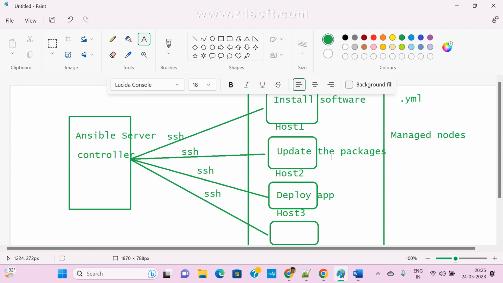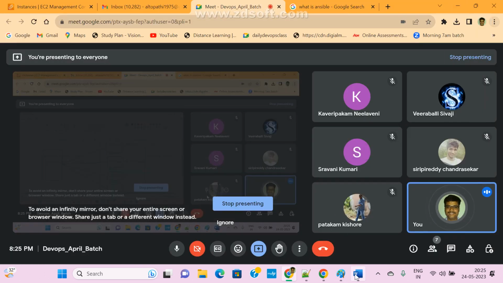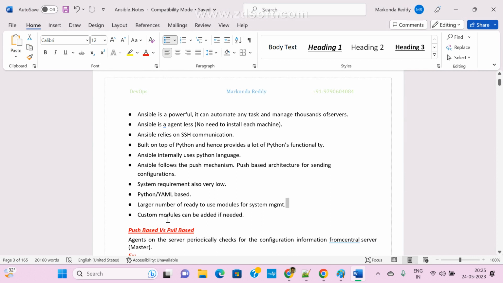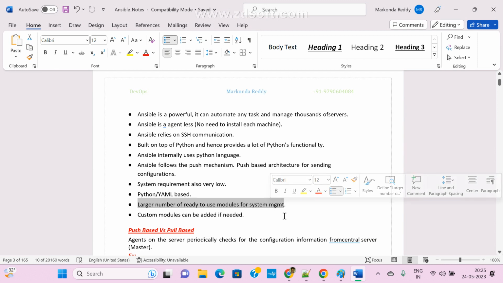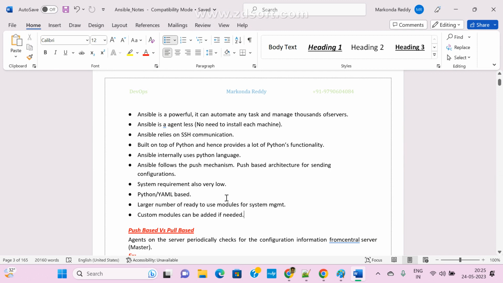In Jenkins we call them plugins, but in Ansible the terminology is modules. With the help of these modules, we can easily integrate, configure, and automate other things. There is a large number of ready-to-use modules for system management. Whatever you want, everything is provided by Ansible.